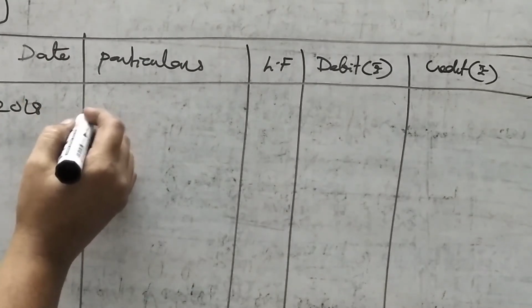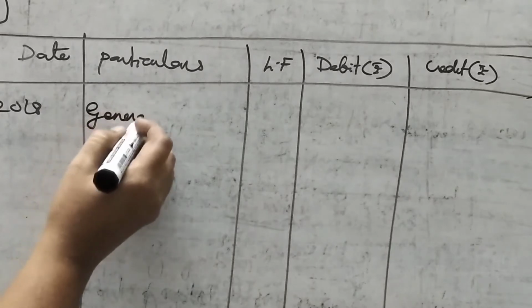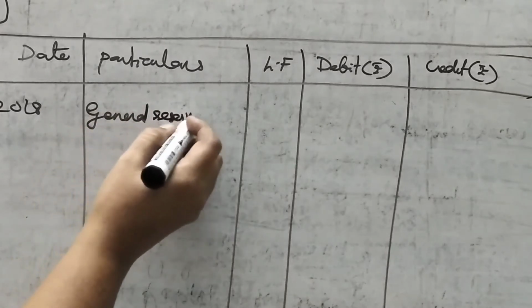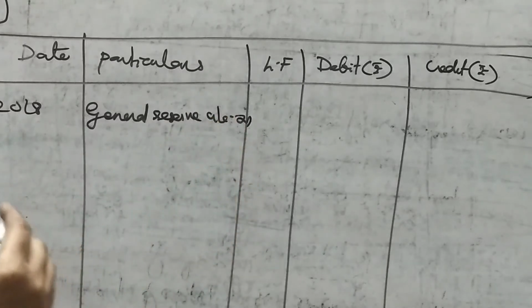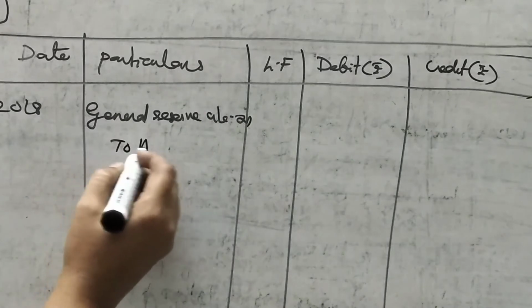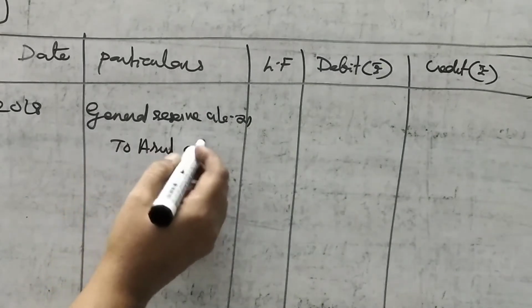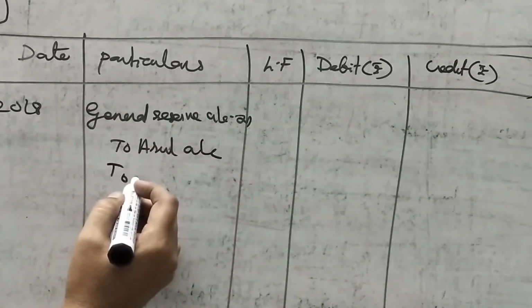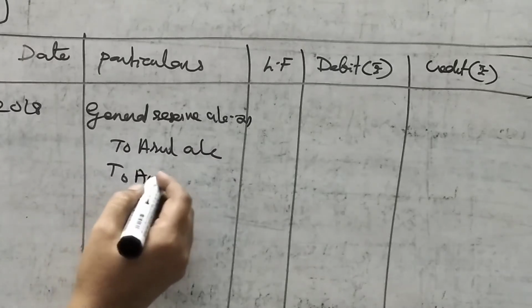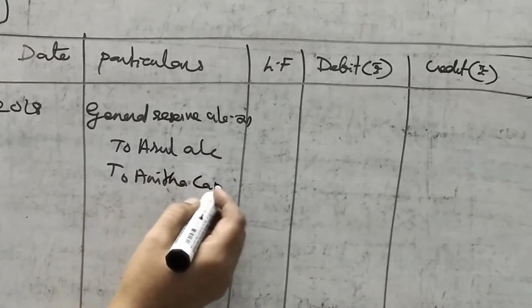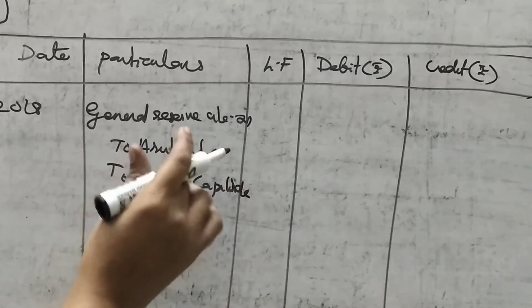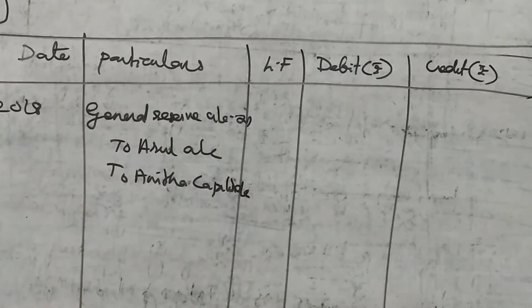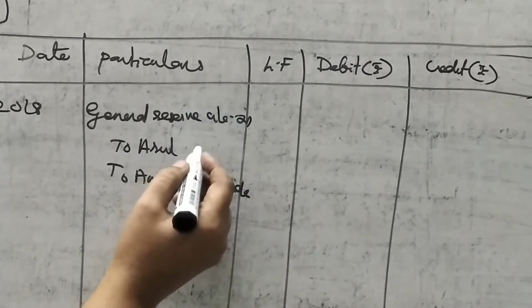So journal entry, general reserve account debtor. Here how many partners? Arul and Anida. To Arul capital account, to Anida capital account. Okay. Here also capital account. To Arul capital account.